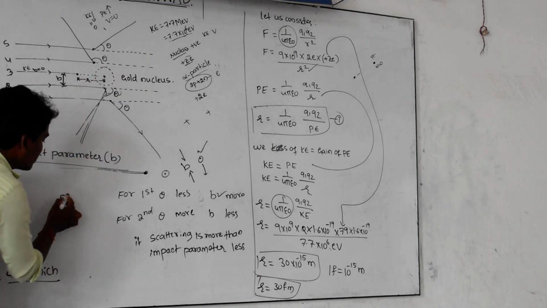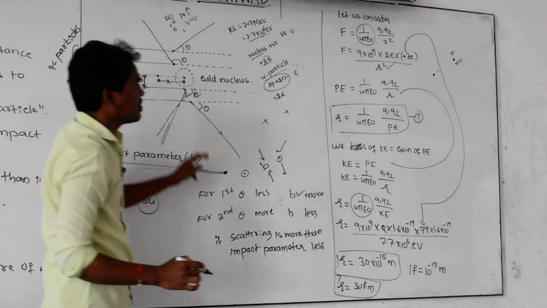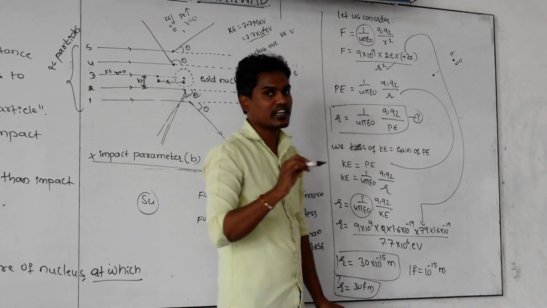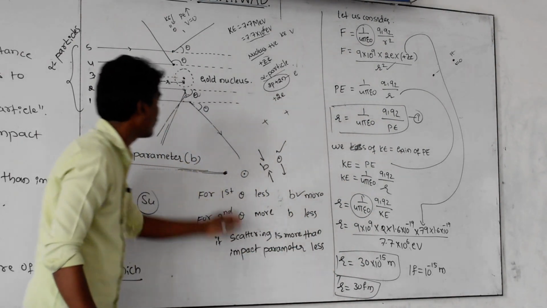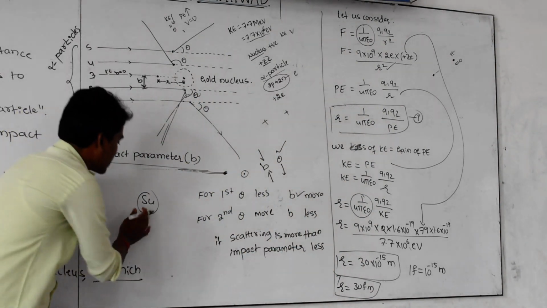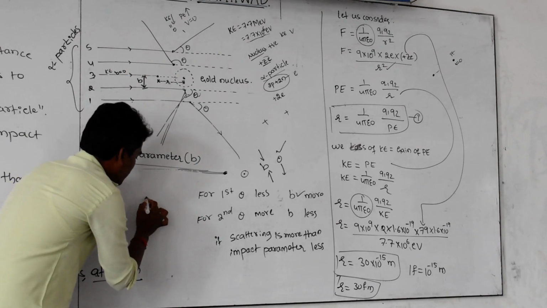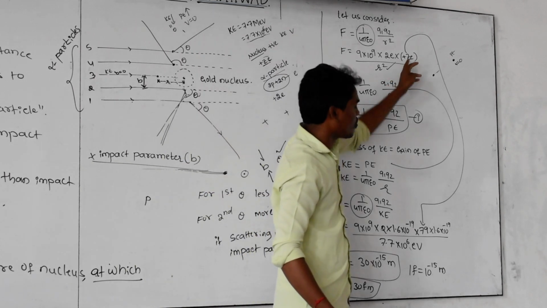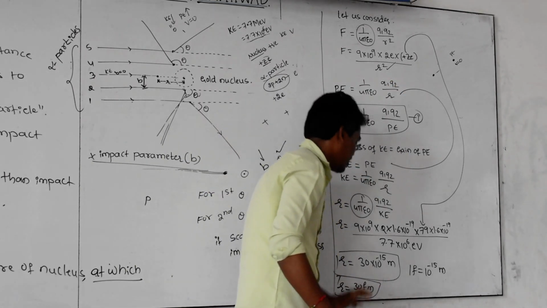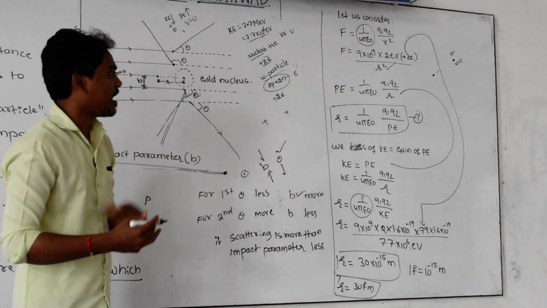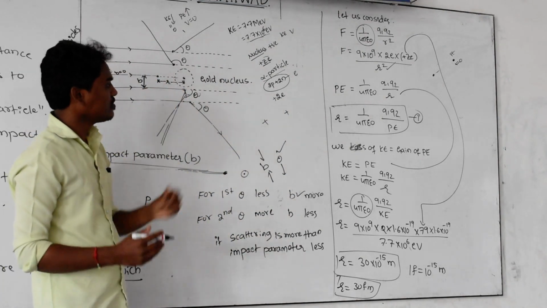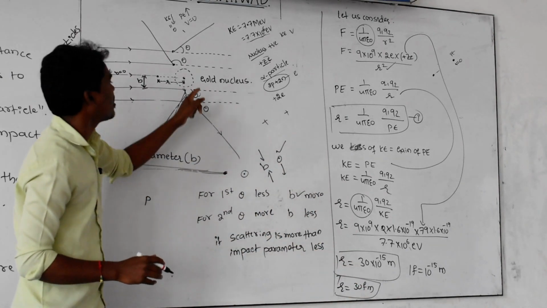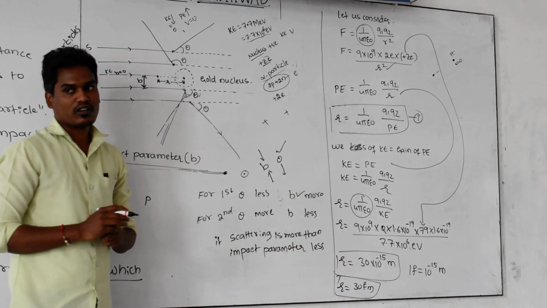If you use another nucleus instead of gold, say a sulfur nucleus, how do you find the R value? You just replace the Z value. For sulfur, the atomic number is 16, and then you can find the R value for the sulfur nucleus. Or instead of sulfur, if you use phosphorus, then R changes; you substitute Z is equal to 15 and calculate the R value. For each and every nucleus or atom, the R value changes. And here R is equal to 30 Fermi meter, which is calculated for the gold nucleus.